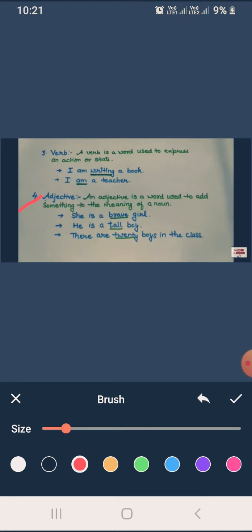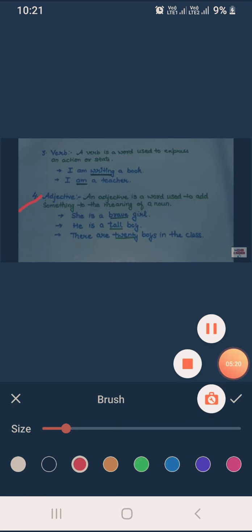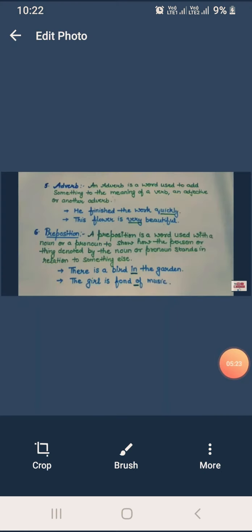In this sentence, girl is a noun and it has been classified by brave. Brave is the adjective in this sentence. And second sentence: he is a tall boy. In this sentence, tall is an adjective and boy is a noun. And another sentence: there are 20 boys in the class. In this sentence, 20 is the adjective.